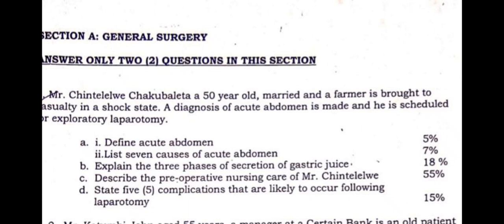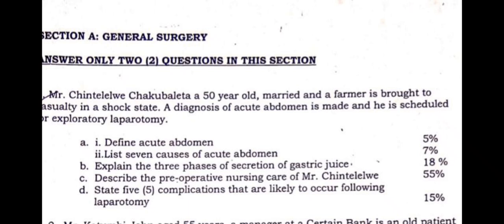So when I talk about peptic ulcers, if you've not maybe come across this topic, what you have to know is that peptic ulcers are just sores within the GIT region, starting from the esophagus region up to the stomach or gastric region. So these are the sores that would occur within this region. Of course, these sores will bring about pain. So this pain now, remember, we are talking about acute abdomen. This is the pain that this patient is experiencing. This is the pain that this Mr.